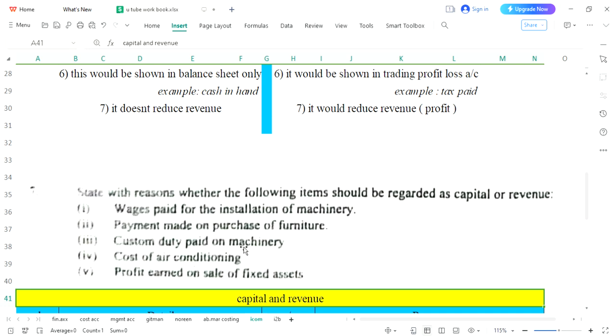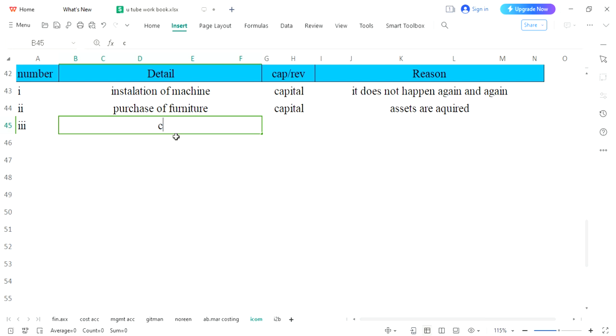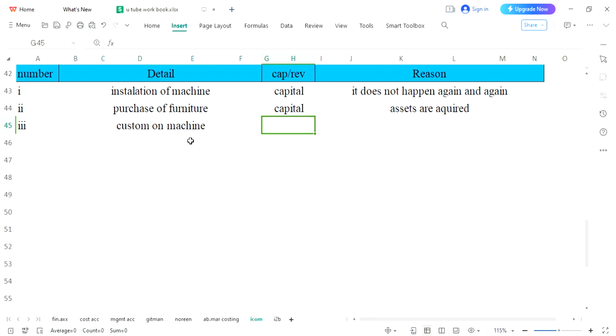So obviously you have bought a machinery. More importantly, underline this word machinery. We have bought machinery and paid custom duty on the machine. We have already understood we are working on machine. Machine is your asset. So that is why it is your capital. And there are several reasons. This expense has been made to buy that machinery.